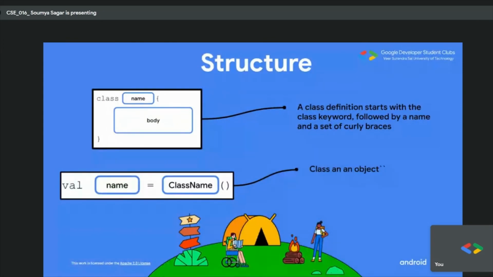Okay, so what you're doing here: val name equals class name. Now connecting it to the example, we can say val car5 equals class collection. Okay, so in this way we are actually making a car object with all the parameters and functions attached to it, like it can move, it has wheels and all, etc. So this is what it means in programmatic terms and also in the object oriented way.